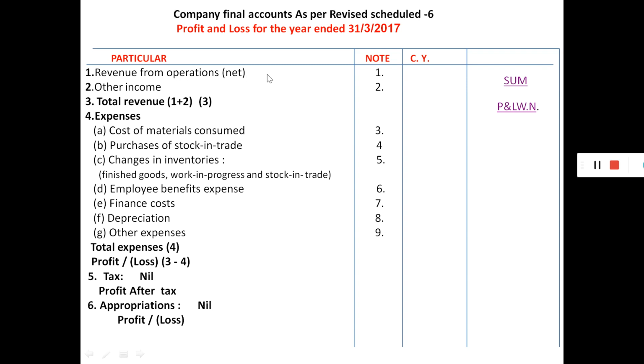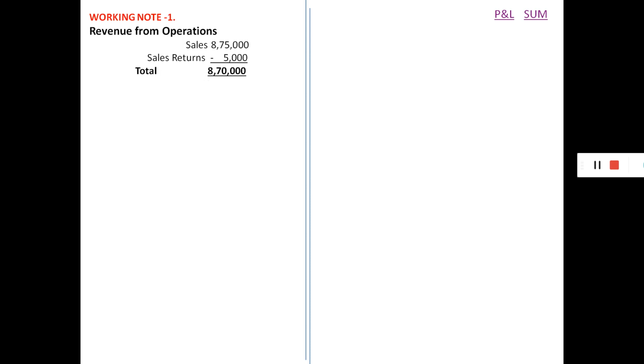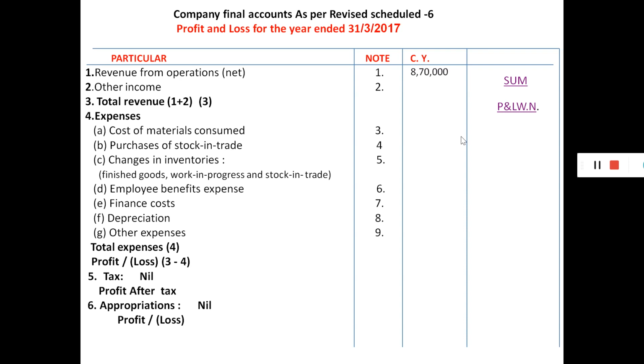Revenue from operations, note number 1. Revenue from operations, sales 8,75,000. Sales return 5,000 will be deducted, so 8,70,000 will be shown in the profit and loss account.